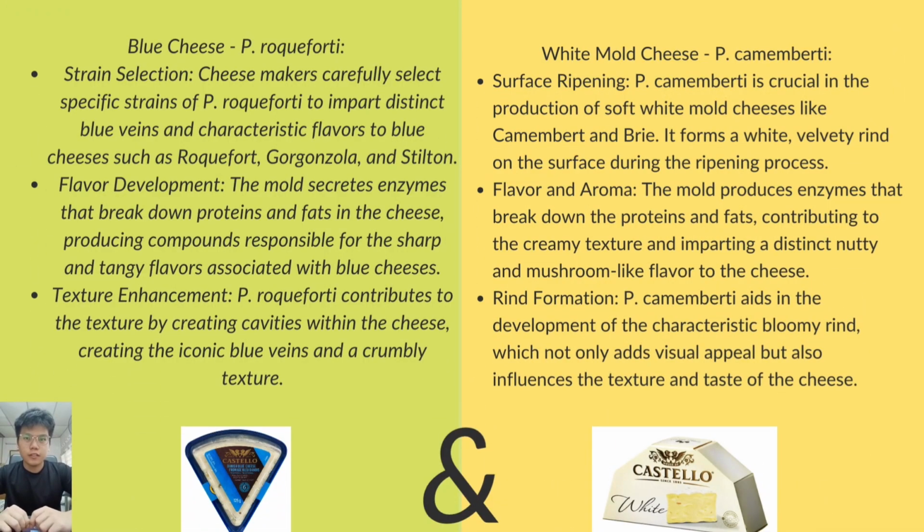Now, these are the two cheeses that are made with the help of Penicillium. Firstly, the blue cheese. In the process of making the blue cheese, the cheesemaker only selects some specific strains of Penicillium roqueforti to be added into the milk. The Penicillium mold adds secret enzymes that are able to break down the protein and fats in the cheese to give it its tangy flavor. Besides that, Penicillium roqueforti also plays a key role in forming the iconic blue vein of the blue cheese